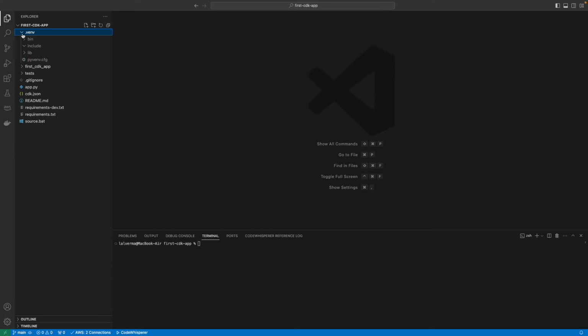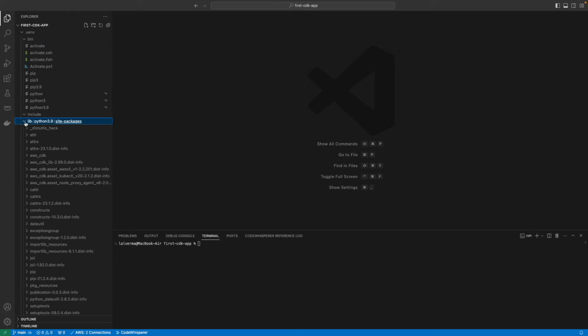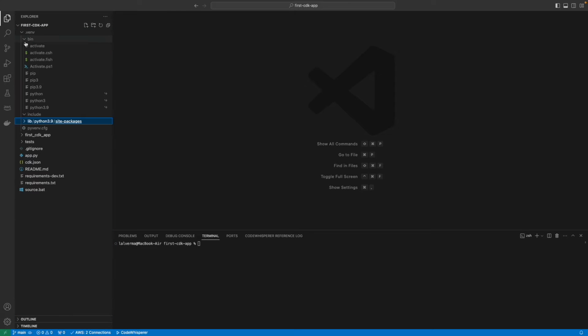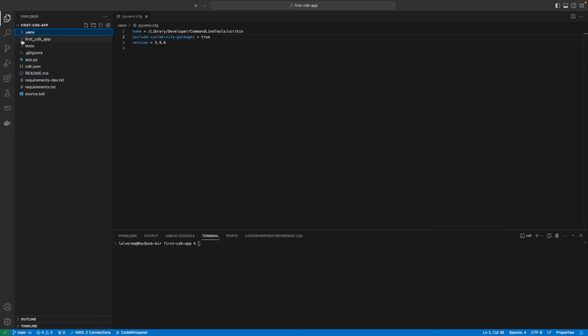The first one represents the virtual environment. In the bin folder, you have the executables. And in the lib folder, it has the dependent libraries. For instance, here is the AWS CDK library listed, and these are the other libraries referred to in the code directly or indirectly. Here is the core application folder and the test folder.